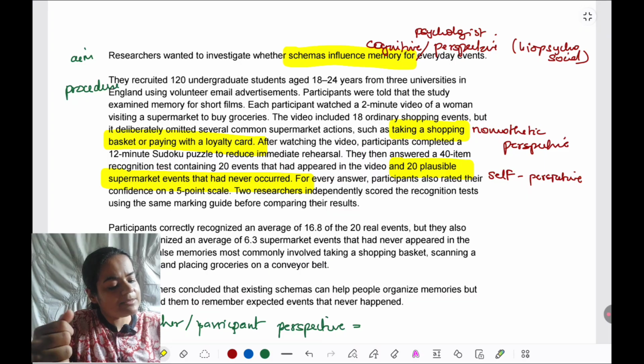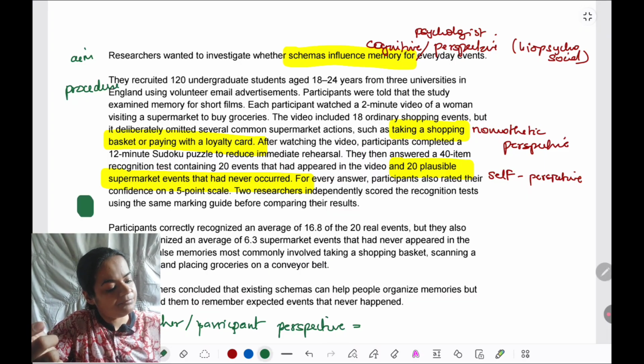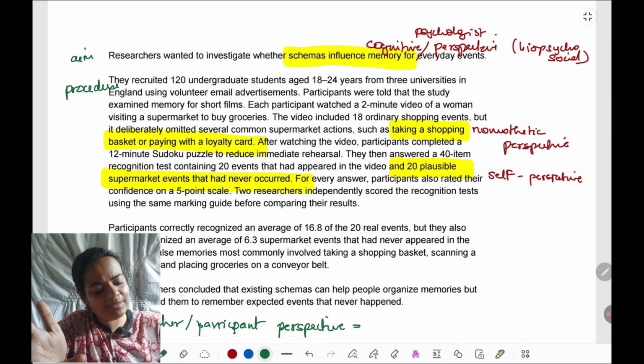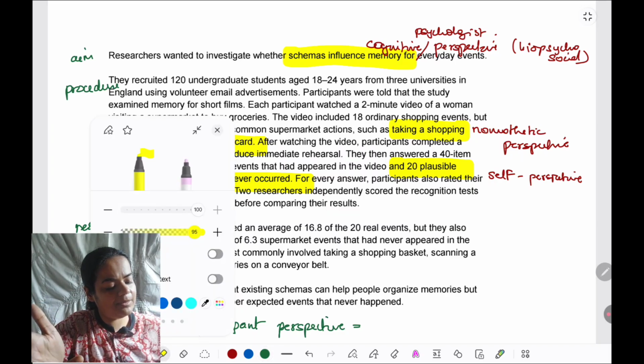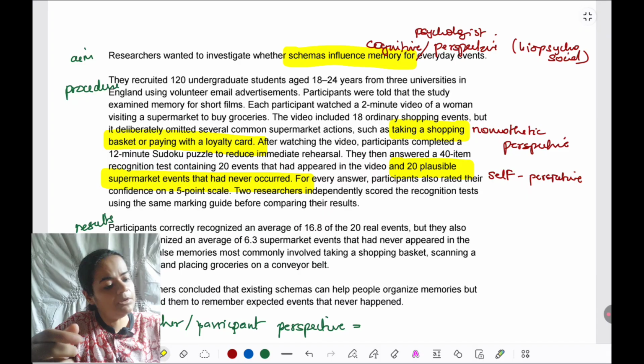Finally, we see the results. Participants correctly recognized an average of some items; means have been given, how much they recognize. So again, definitely that is a nomothetic perspective, because common things have been found out commonly, how many items were remembered and all.